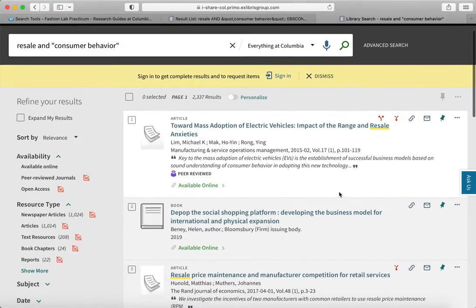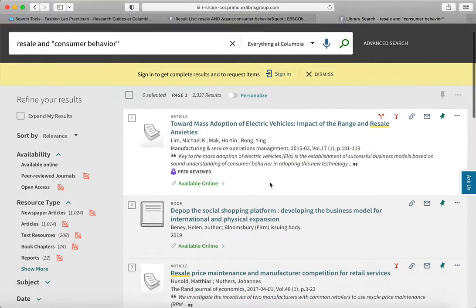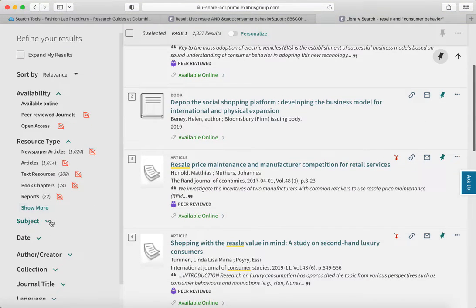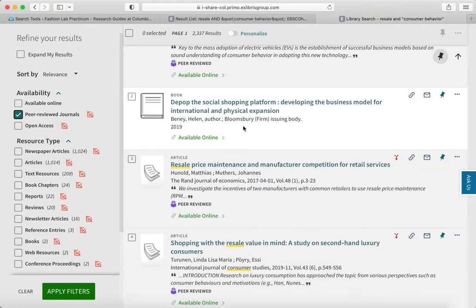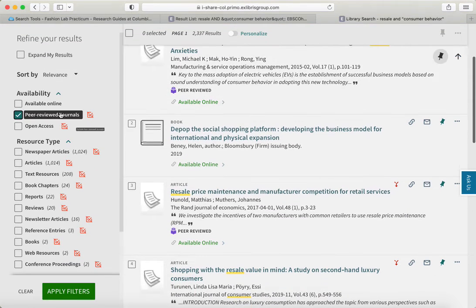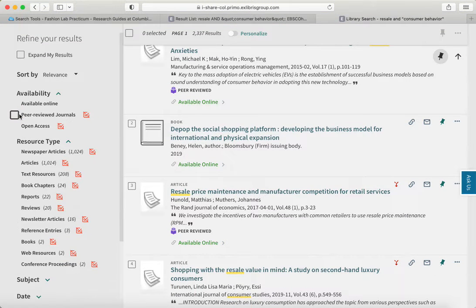We get our results. We have more, 2,000 some. And then we go over here and we can look at the resource types. I'm going to show all of those. And then you can limit those. Now here you just have articles and peer-reviewed journals. You could limit to the peer-reviewed journals and look through your results. But if you don't find as many things as you'd like, you can just look at the articles and then kind of judge for yourself what is really on target in terms of the topic and in terms of whether it's scholarly or not.